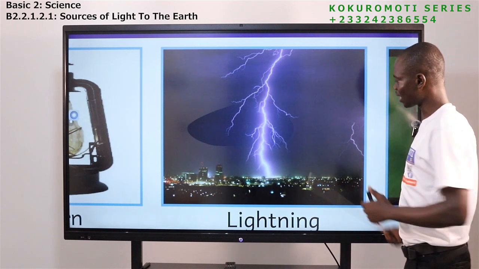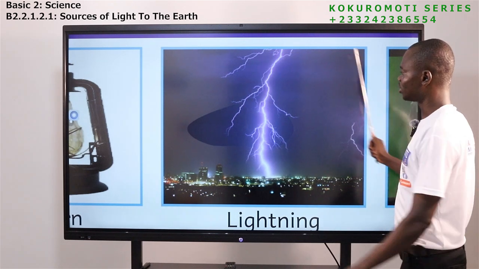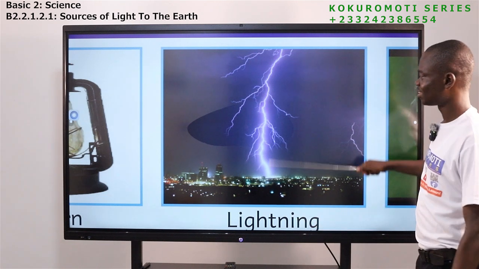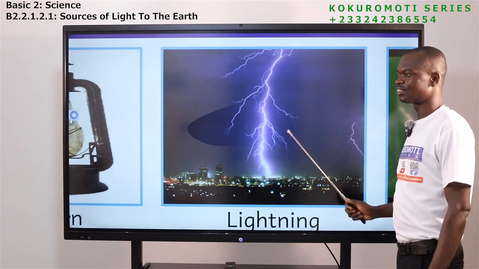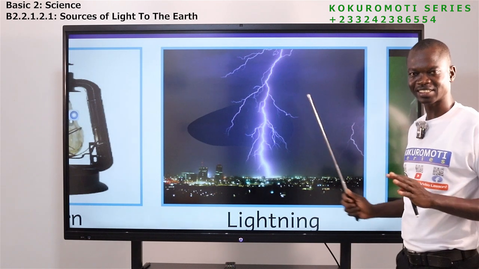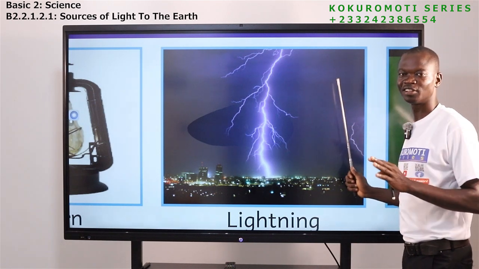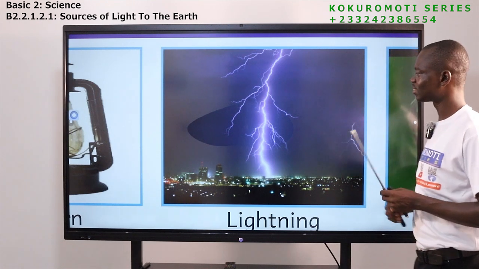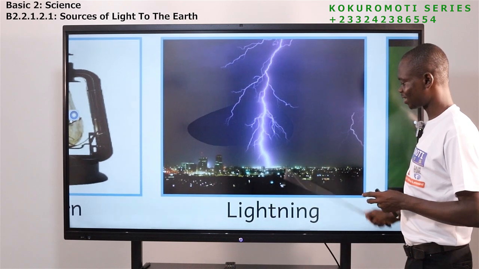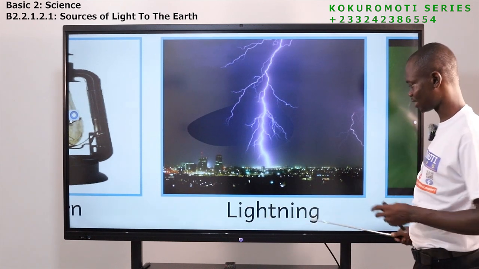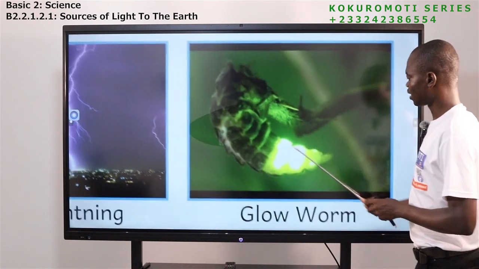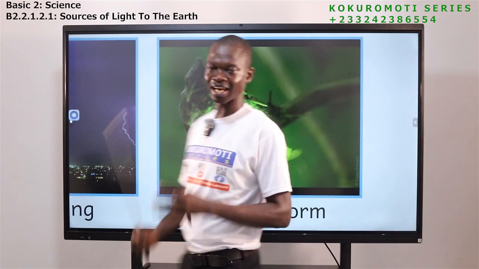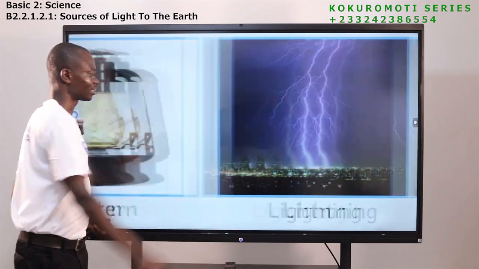The next one is what? Lightning. This is lightning. We see this when it is raining. So you see this in the sky. One thing about this is that this light comes and it goes within seconds. It doesn't stay for long. But wherever you are, you can see that there is special light in the sky. We call it lightning. Okay. And then there is another animal called glowworm. It's also an animal that produces what? Light. It gives light in the night.